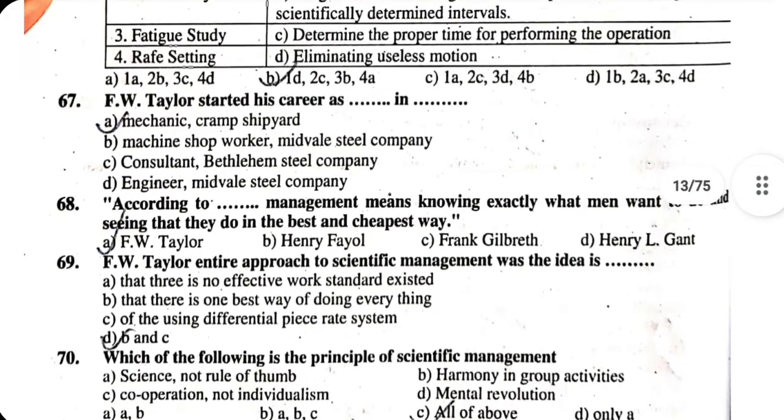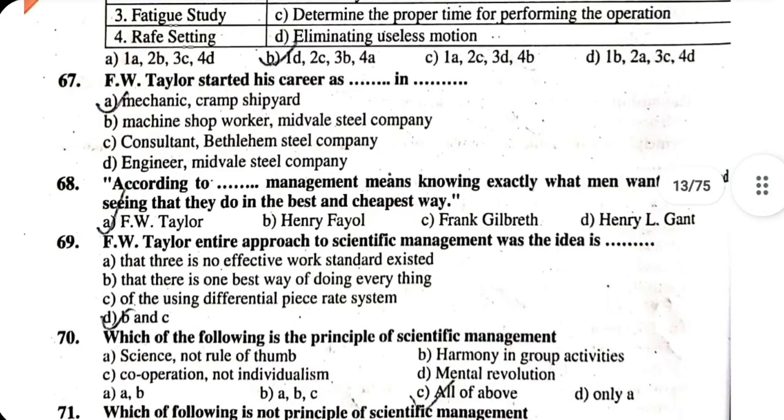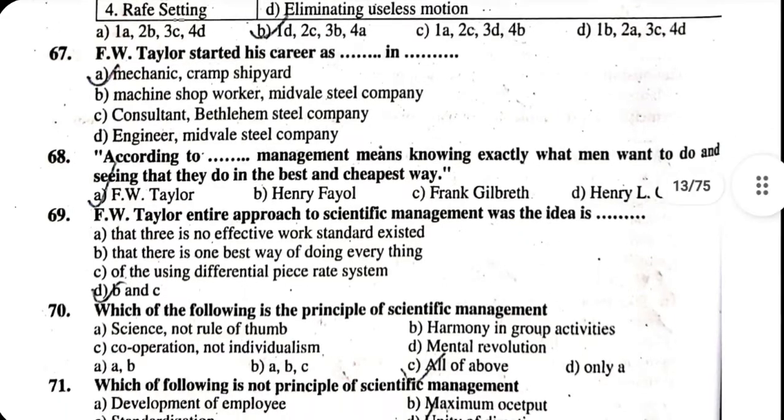70. Which of the following is the principle of scientific management? A. Science, not rule of thumb. B. Harmony in group of activities. C. Cooperation, not individualism. D. Mental revolution. The correct answer is all of the above.